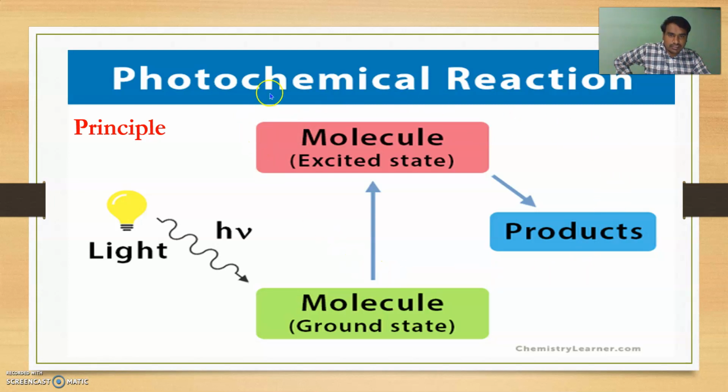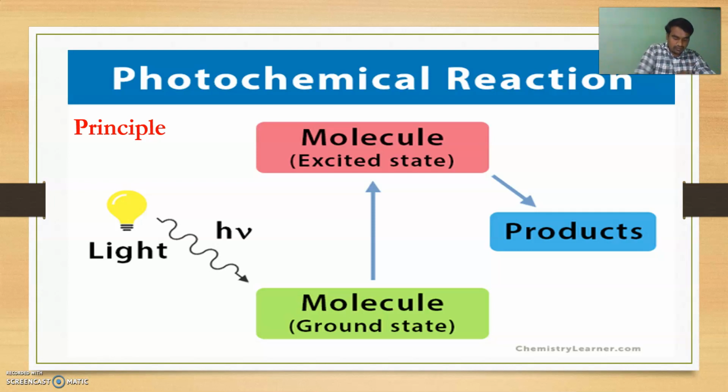The photochemical reaction involves electronic excitation initiated by electromagnetic radiation. The reactions are several orders of magnitude faster than thermal reactions. Reactions as fast as 10 raised to minus 9 second, and associated processes as fast as 10 raised to minus 15 second, are often observed.